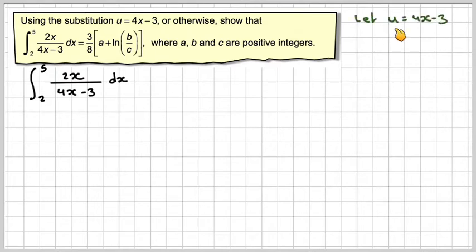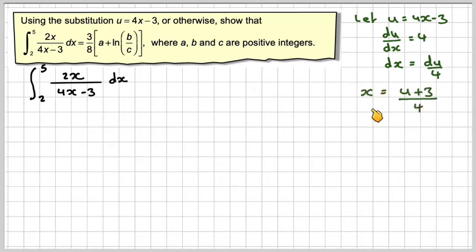So if you let u be equal to 4x minus 3 as suggested, you have to differentiate the substitution. So du by dx is 4. And because we're going to have to replace dx, we make dx equal to du over 4. The x will not cancel out, so we'll need to get a value for x in terms of u. If we rearrange this, you add 3 to u and then divide by 4.